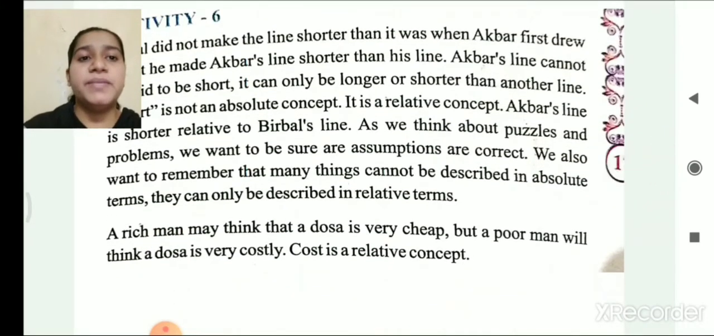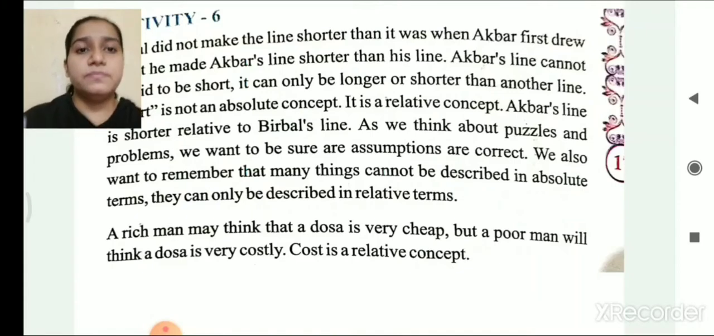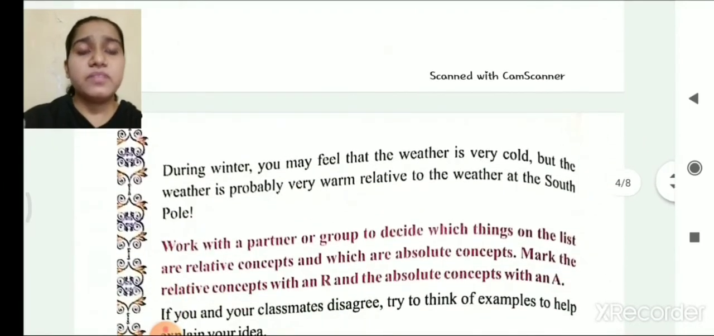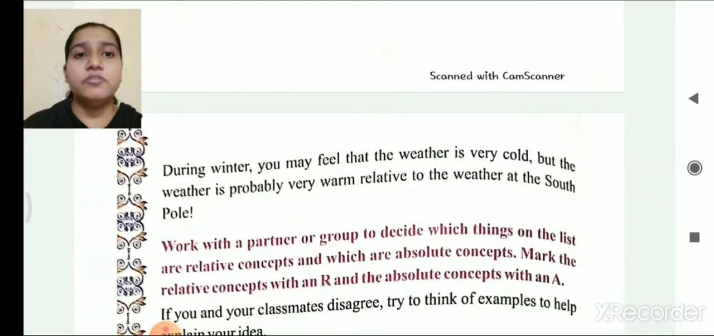Here is another example. A rich man may think that a dosa is very cheap, but for a poor man, the dosa is very costly. Hence here the cost is a relative concept. Let's see another example. During winter, you may feel that the weather is very cold, but the weather is probably very warm relative to the weather at the South Pole. So here the cold is a relative concept.